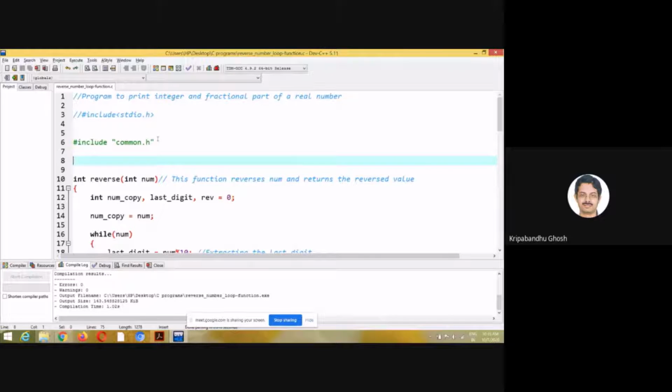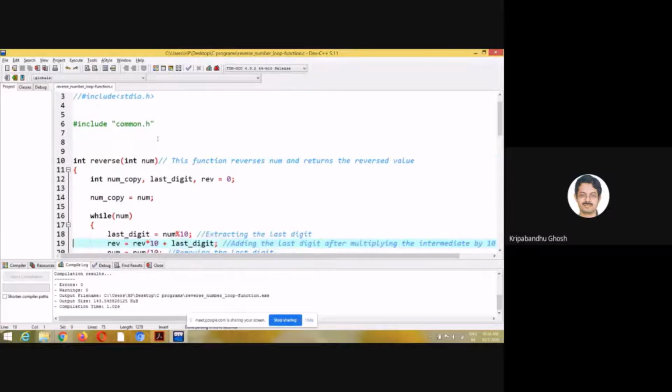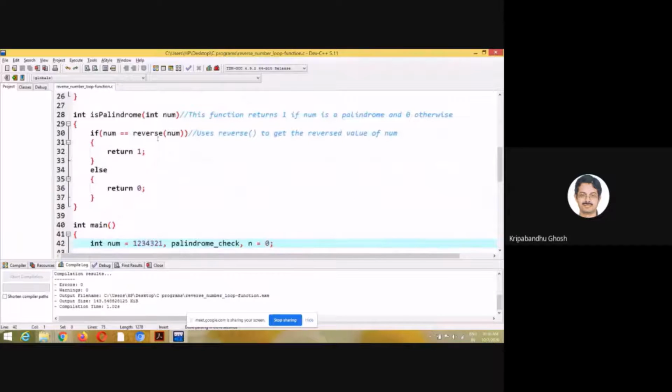I'm not sure whether it is in C++. I don't think it is in C++. From C++ onwards, I think global variables are abolished. In Java it is not there, and I think in Python also it is not there. Even if it is there, it is not used. So this is for the efficient management and design of software.